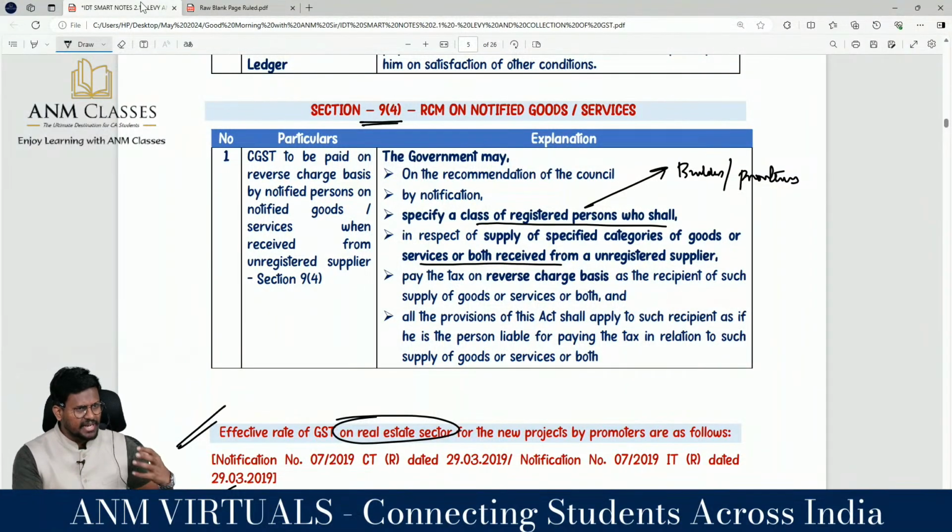So if these guys are receiving anything from an unregistered person, the recipient is the person liable to pay GST on reverse charge basis as the recipient of such supply of goods or services or both, and all provisions of this act shall apply to such a recipient as if he is the person liable to pay tax in relation to such supply of goods or services or both.